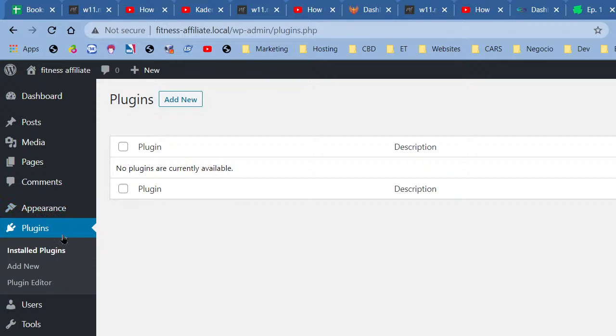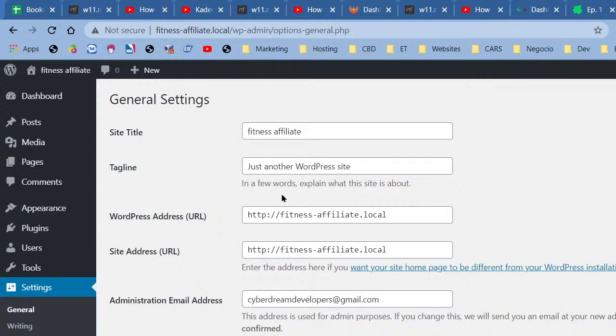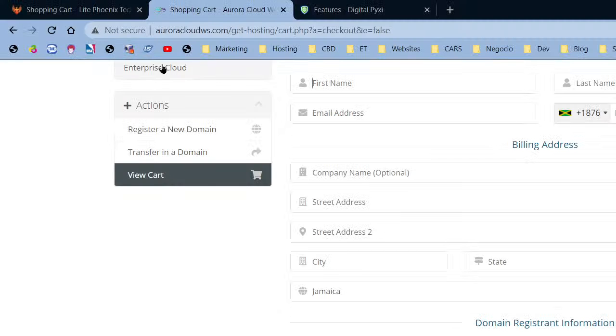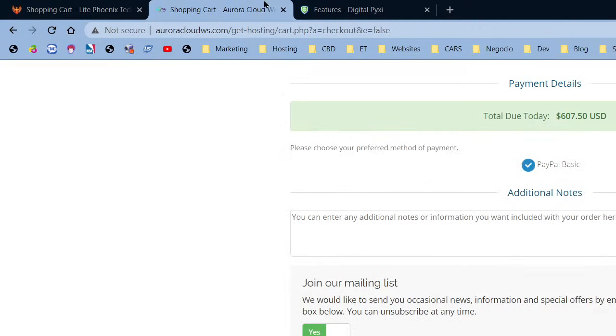Never mind that. Now, the first thing that we're going to do before we even set up the theme is go to Settings, General. We're going to ensure that we have the SSL certificate installed here. It won't work for my local, but if you guys don't have the S right here, or you don't have secure, let me show you what it's supposed to look like. It's not going to look like that here, because this is SSL secured, but the link that got us here is actually HTTP. So that's why this is saying not secure.